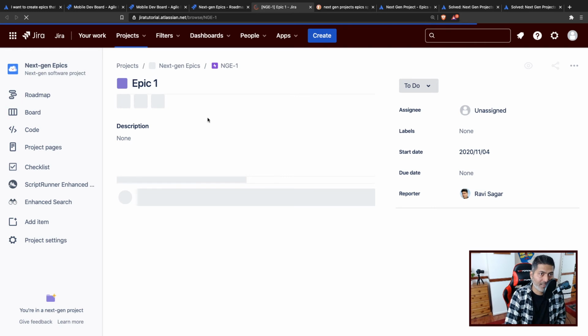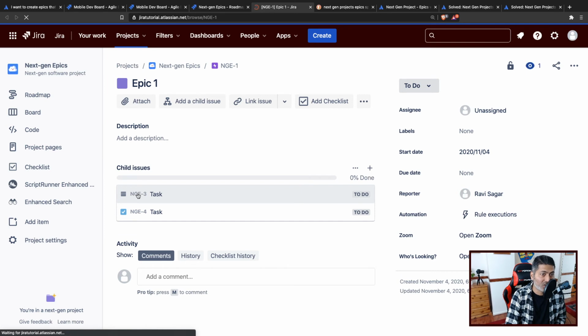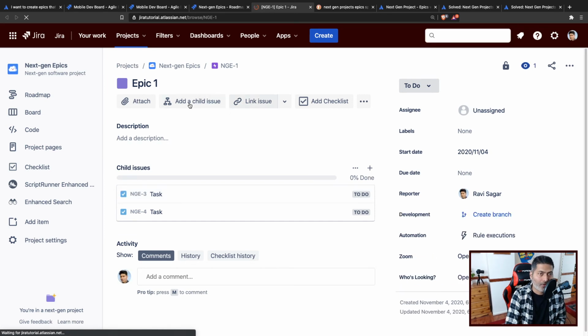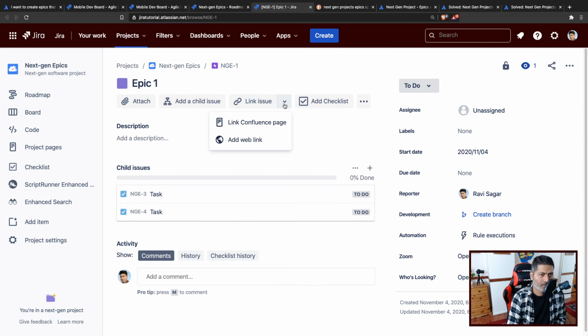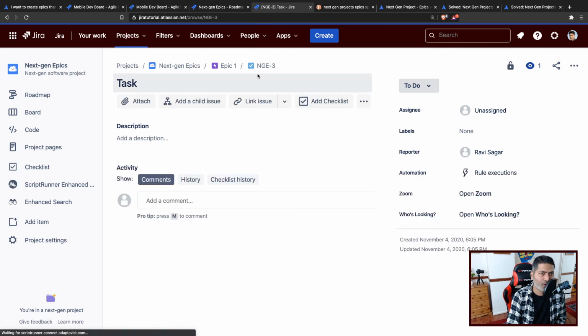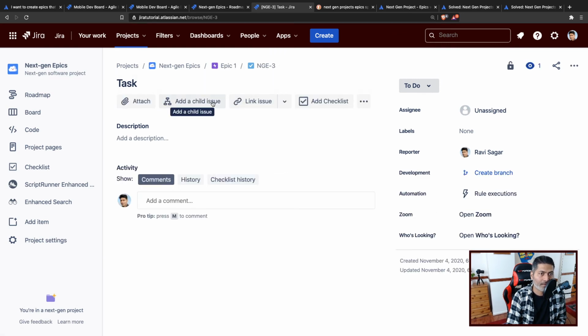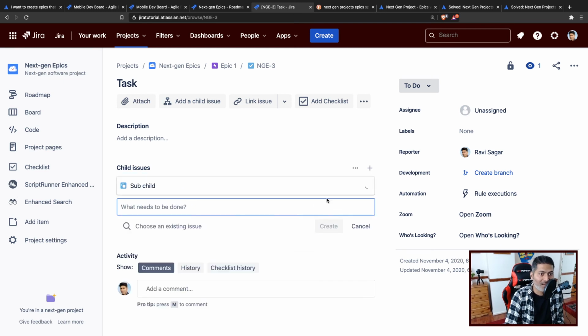Let us open the next gen epic separately. Now you can see here that we have something like child issues, and on top, when you click on the button called add a child issue, it will basically create a child within the same project. It is somewhat like your subtask. Now if you go to a specific task, again you have the option to create a further child of this particular task, but in this case it is definitely a subtask.